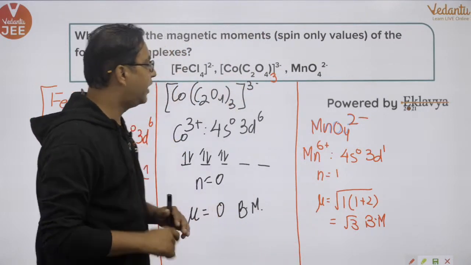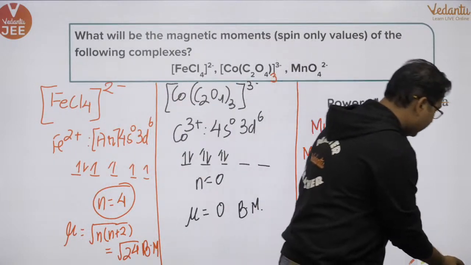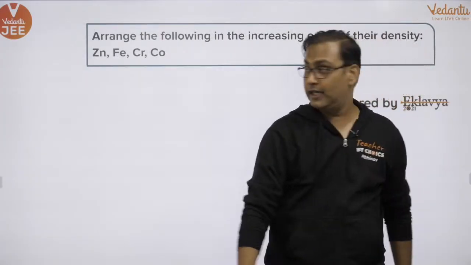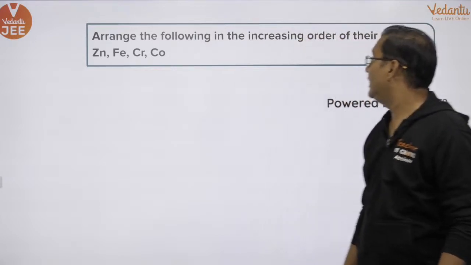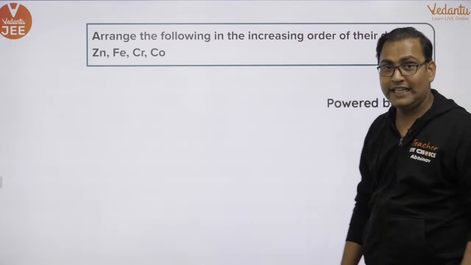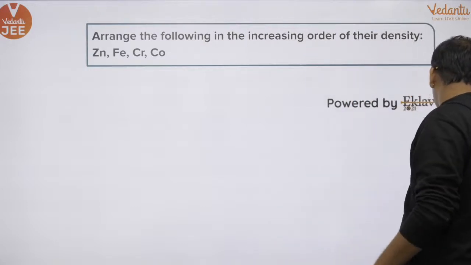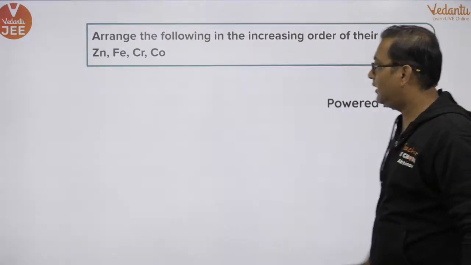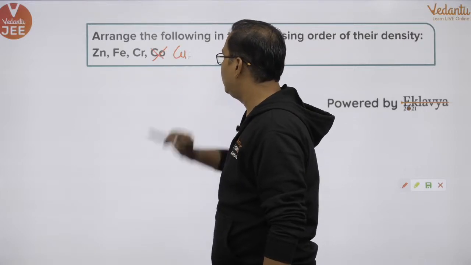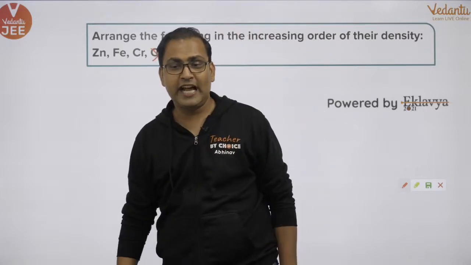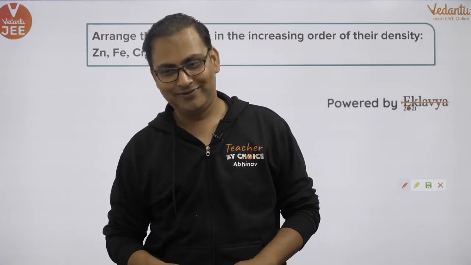Okay, let's move ahead. Yeah, that's how you solve this question. And yes, arrange the following in the increasing order of density. Some students have told me that, sir, it was not cobalt, it was actually copper in the examination. Am I right in saying that? Yes, Priyanka, how are you?